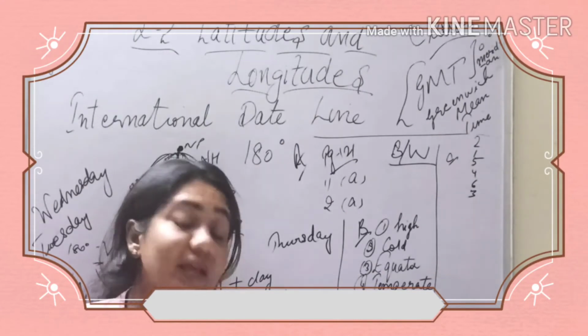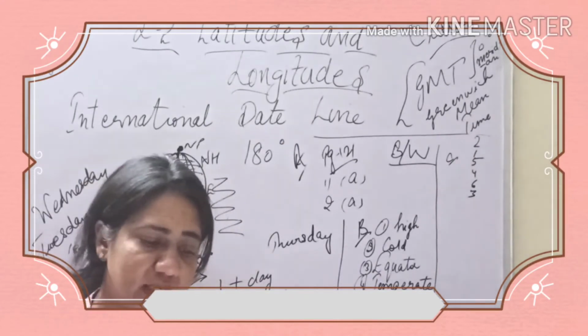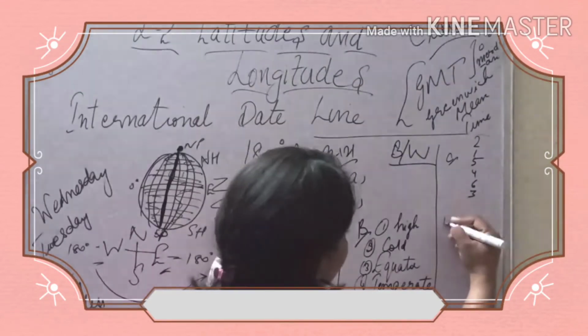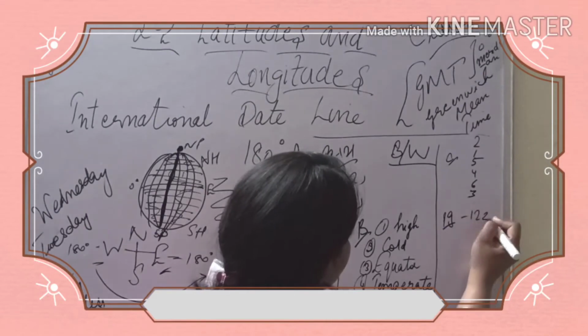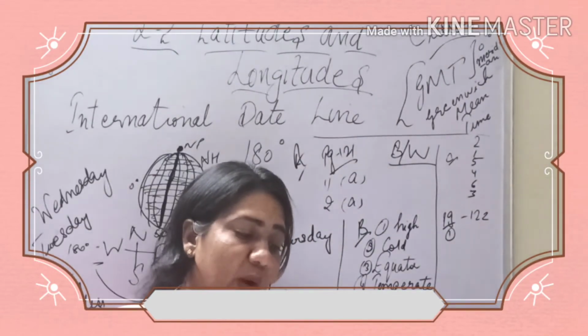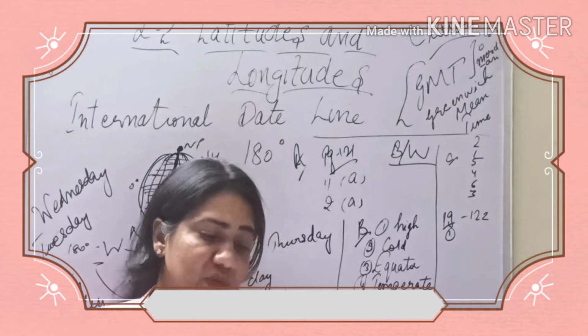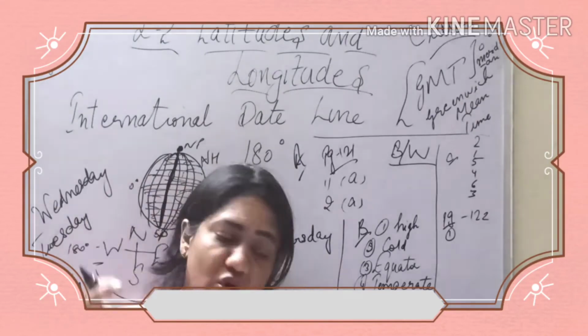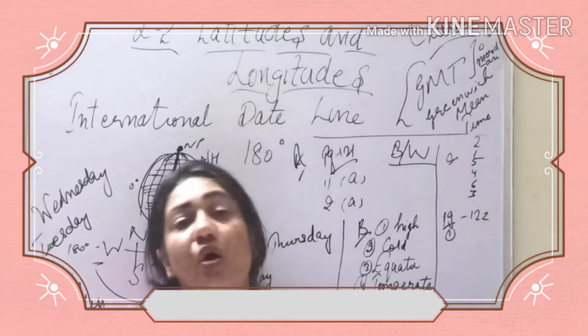Okay. So next you have multiple choice questions again on the next page, that is page number 122. So let's do that also. Come to number 1. The world has been divided into dash time zones. How many time zones are there? 15, 20 or 24.